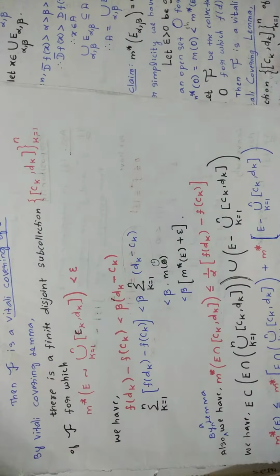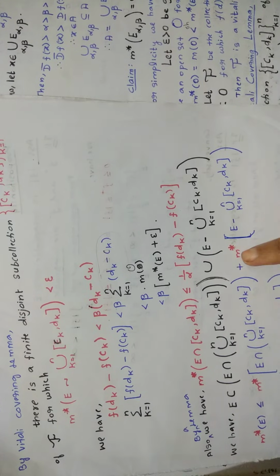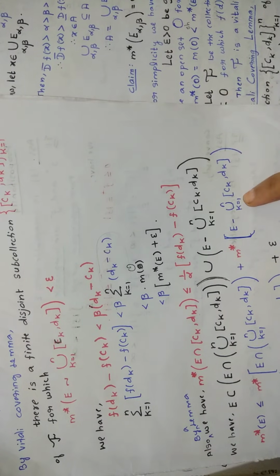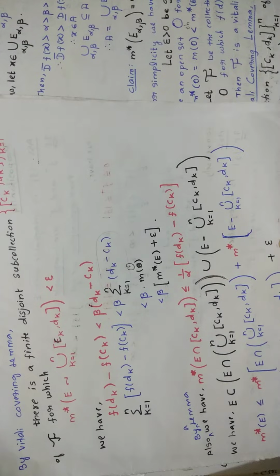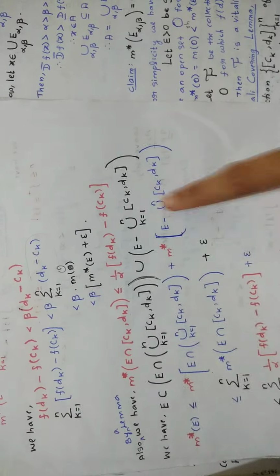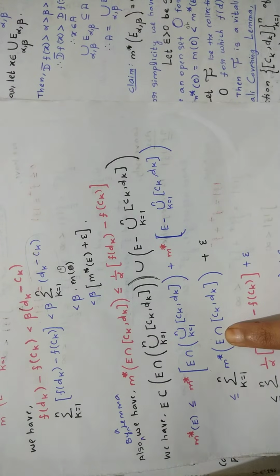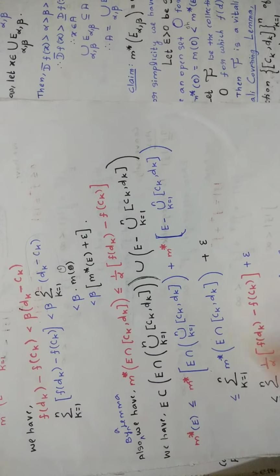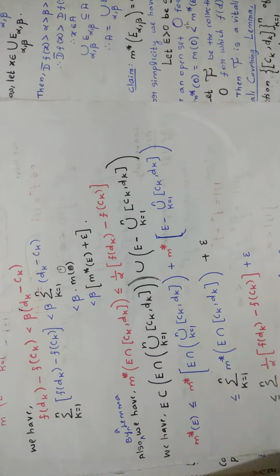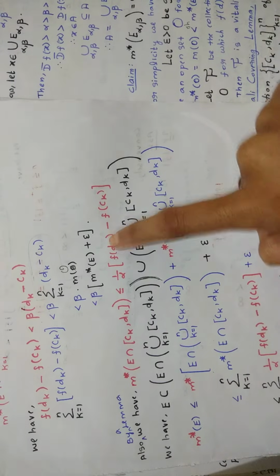Mistakes are common, right? But the only thing is we have to correct it. So I corrected it, so there is no issue. Okay, m star of E minus union. In the place of this you are substituting epsilon, because this value is less than epsilon, no? So in the place of this I am putting epsilon. So here write this term as it is. Then less than or equal to, write this term, and in the place of m star of E intersection this, you are substituting this value.